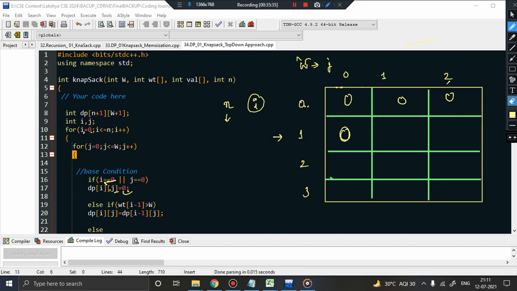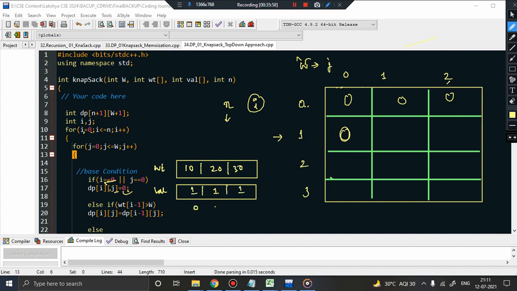Anyway, and one more thing, I should also make use of the two arrays that are given. What are the arrays that are given? The weight array and the value array, right? Sorry. So this is the value array and the weight array. So I'll be writing them also. This is the weight array and this is the value array. And remember, this is 10, 20 and 30, and this is 1, 1 and 1. Please remember the index 0, 1 and 2.